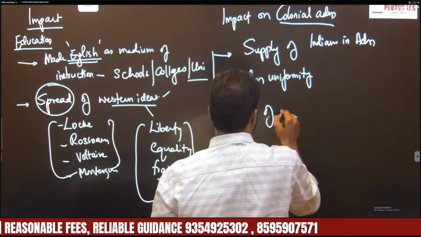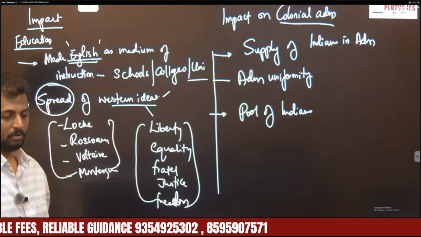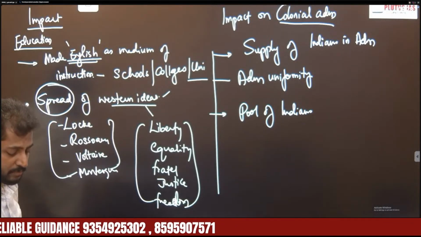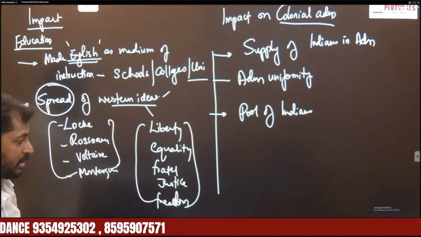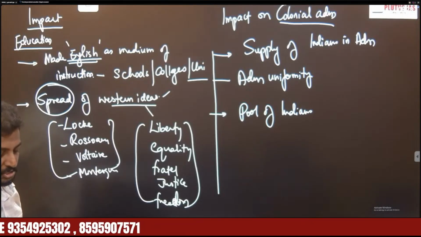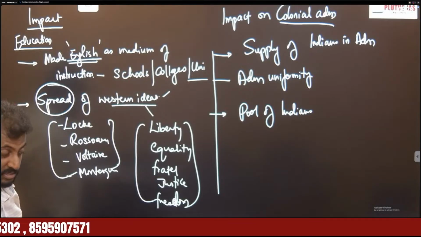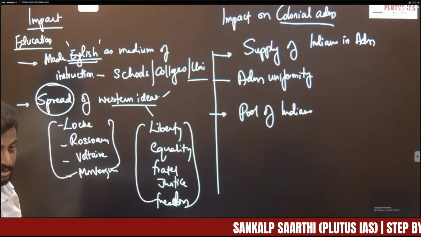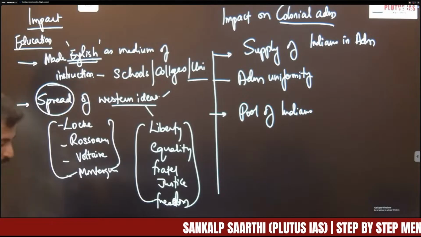It created a pool of Indians. We know the famous line said by Macaulay that he wanted to create a class of persons who are Indian in blood and color, but English in taste. So that was another impact on colonial administration.